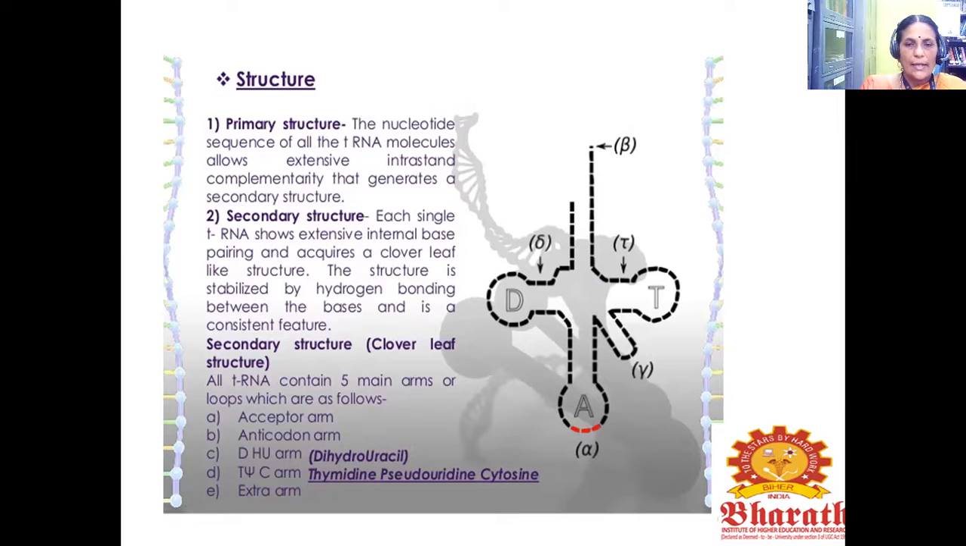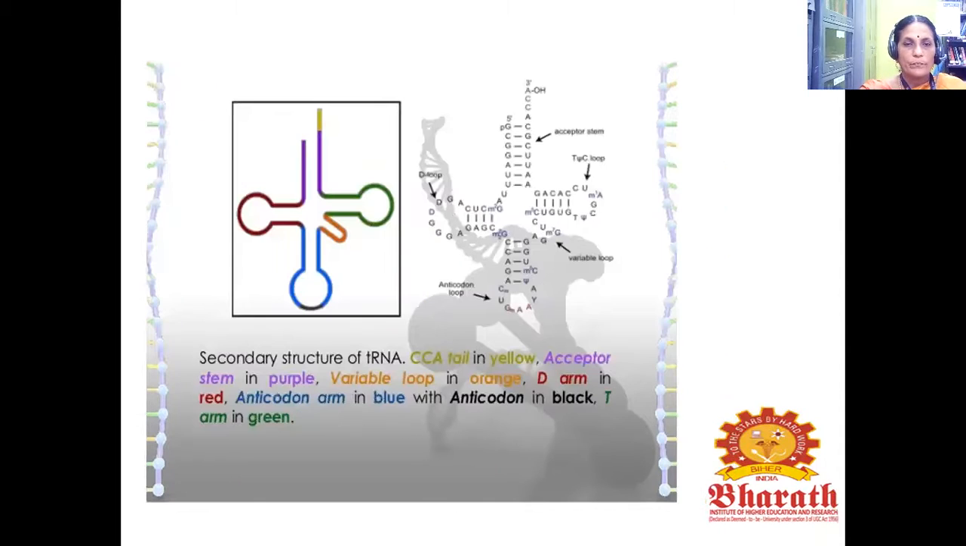All tRNA contains 5 main arms or loops, which are as follows. A is the acceptor arm, B is the anticodon arm, C is the DHU arm, D is the T psi C arm, thymidine, pseudouridine, cytosine, and E is the extra arm. This is the secondary structure of tRNA. The CCA tail in yellow, acceptor stem in purple, variable loop in orange, D arm in red, anticodon arm in blue with the anticodon in black, T arm in green.